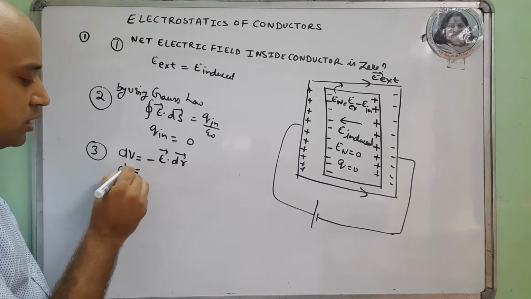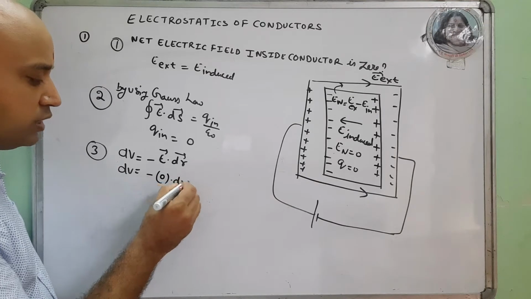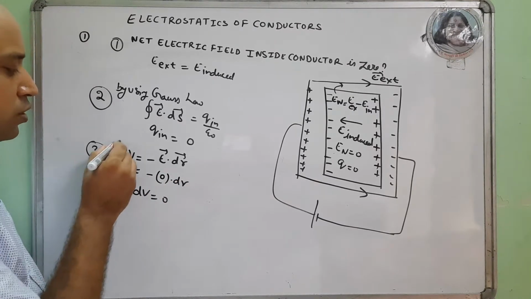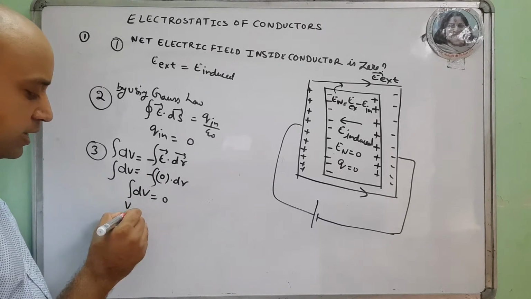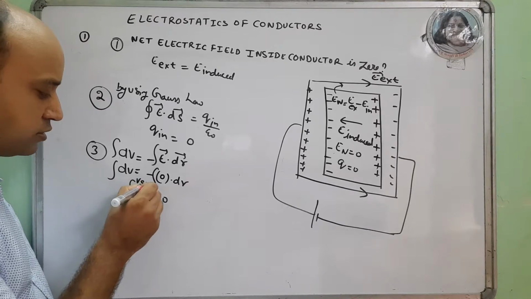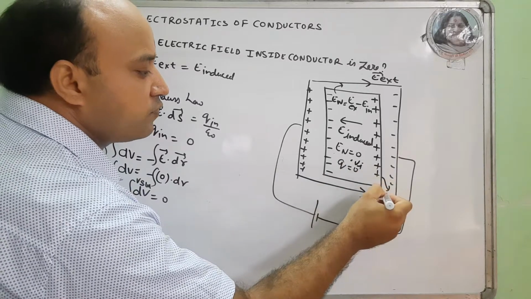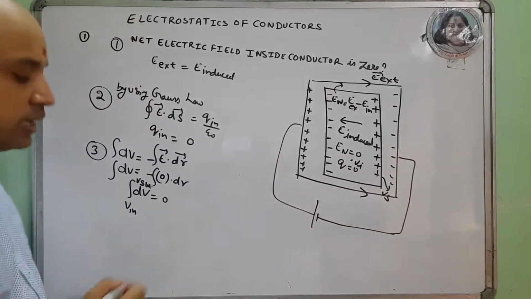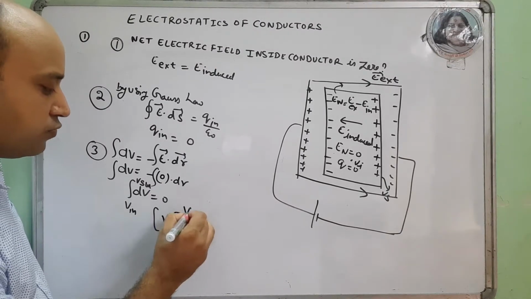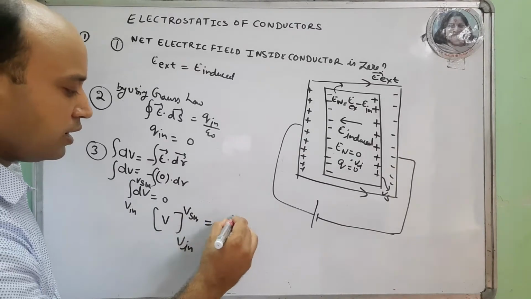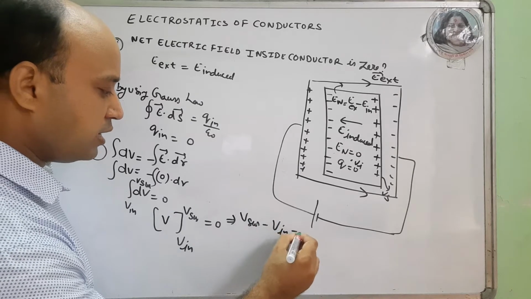How? Since dV is minus E dot dr and E is 0, dV is 0. When dV is 0, it means V inside to V surface, applying the limits, V surface minus V inside is 0.